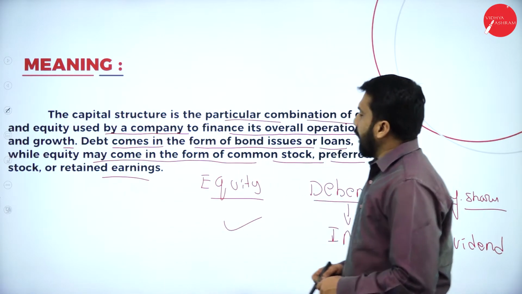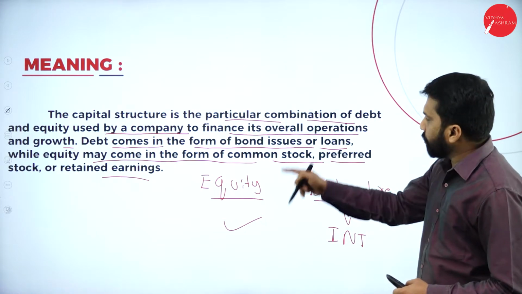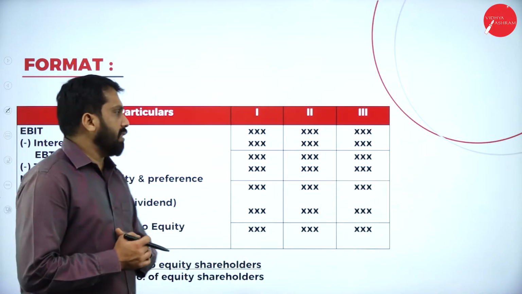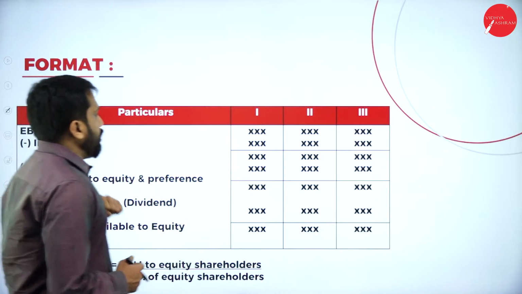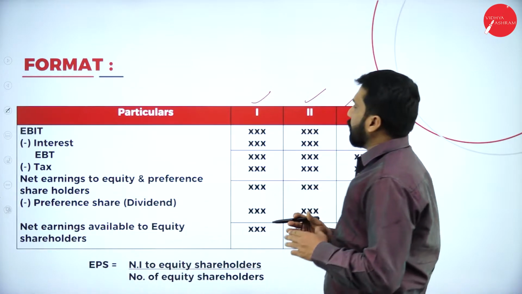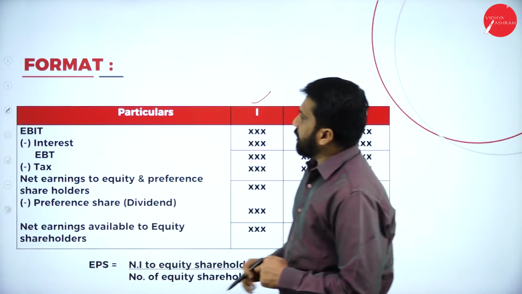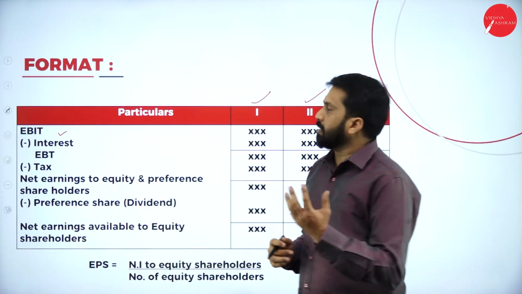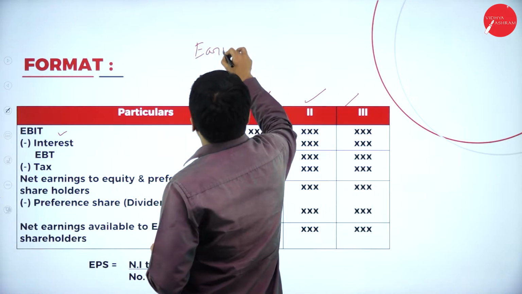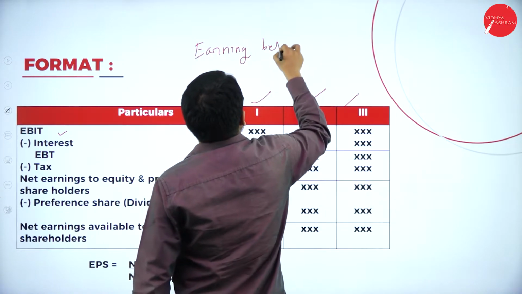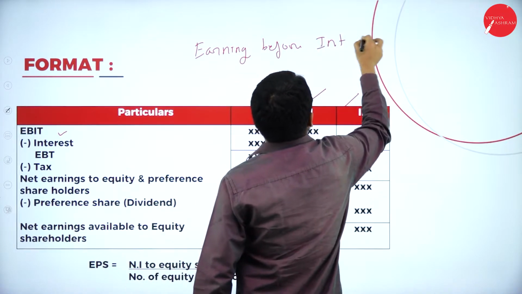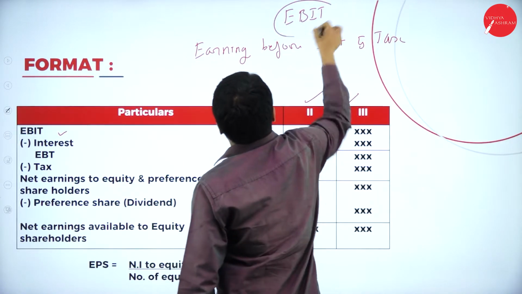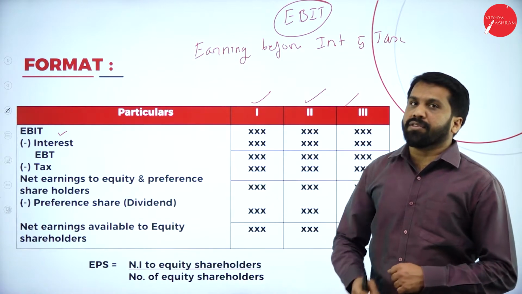Now, in this, I'll go to the format. Later, I'll come back to all this. This will be your format, your format to do calculation. You have option 1, option 2, option 3. Total, we have 3 options here. EBIT. What is EBIT? Earning before interest and tax. Remember, before interest and tax. This we call it as EBIT. EBIT stands for earning before interest and tax.